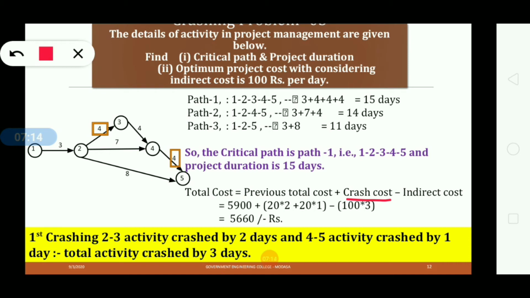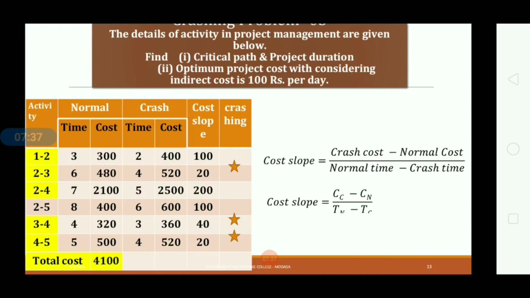So here in the example, indirect cost is given as 100 rupees per day. So 100 multiplied by 3 days, because we have crashed the activities by 3 days. Okay, so we will get 5,660 rupees, the total cost after first crashing. Now go for the second crashing.